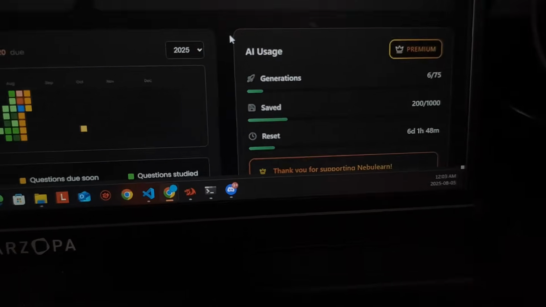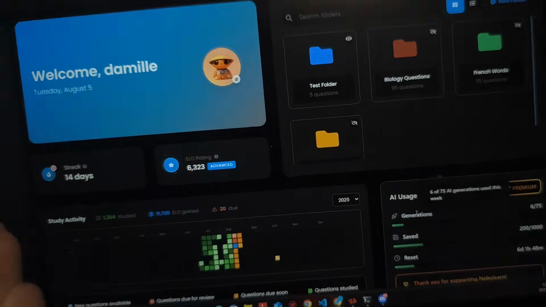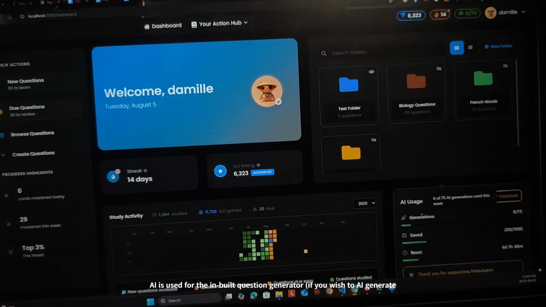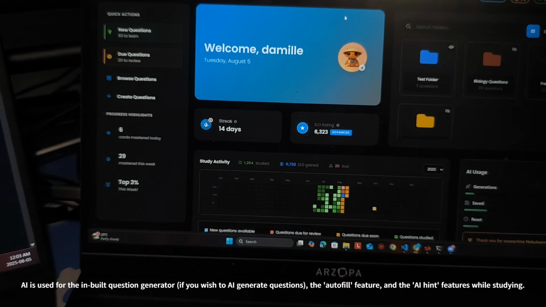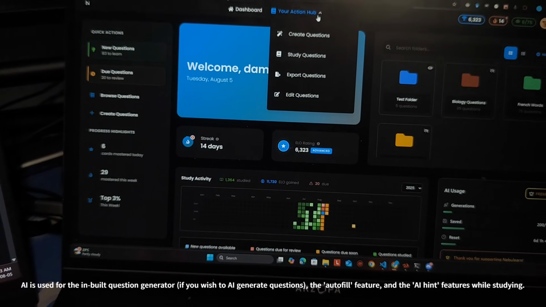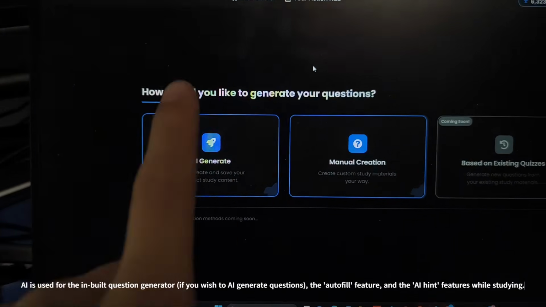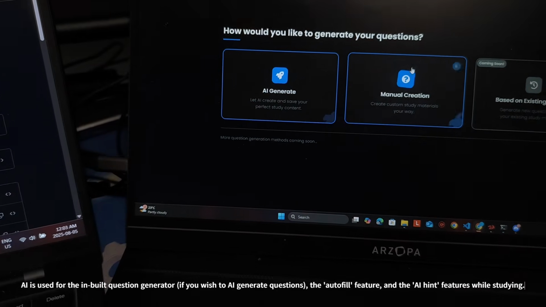And lastly, you'll see this little AI usage box. You don't need AI to use the app. This is not an AI app. This is a spaced repetition flashcard system, but I've made it to be AI native. So what that means is, let's say I'm creating questions. There are two ways right now you can create questions. You can create them using AI, or you can manually create them.